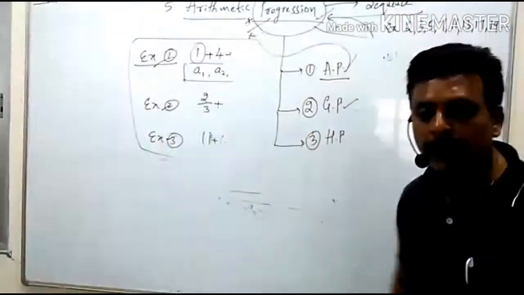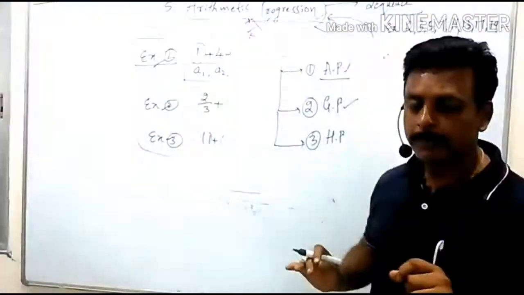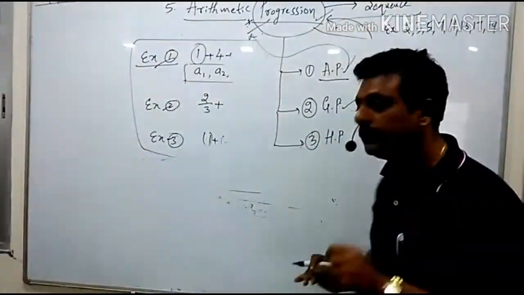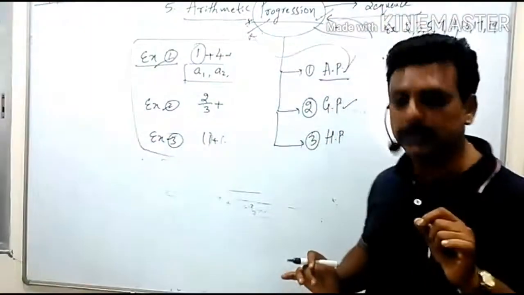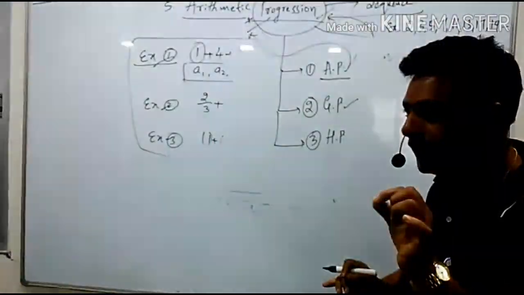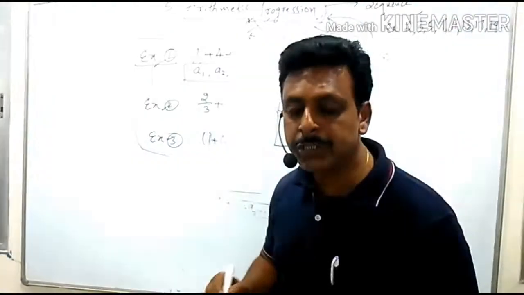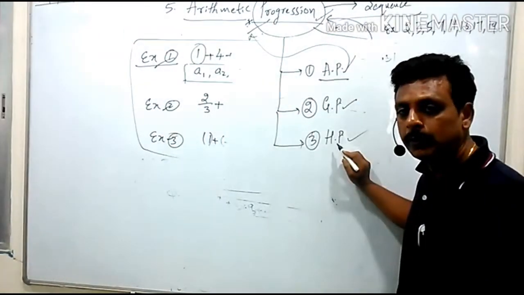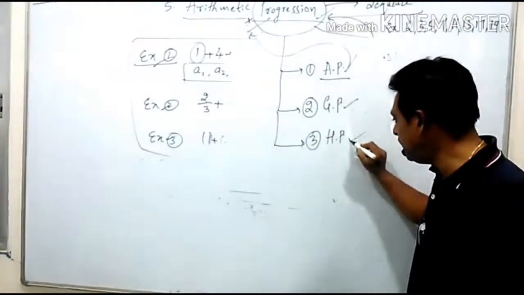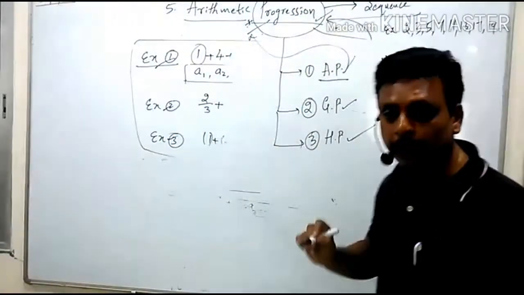Next, come to the second one, that is GP. The long form of this is geometric progression. The third one is HP. Don't say Hindustan Petroleum. This is harmonic progression.